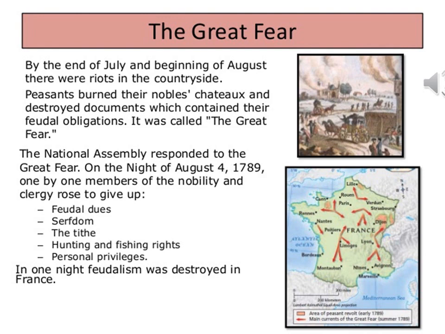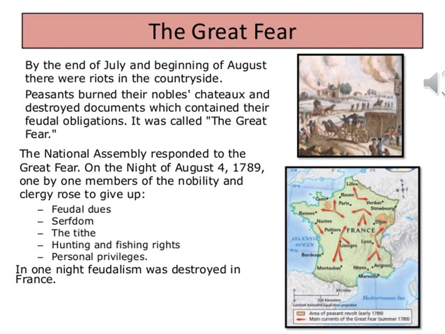A large number of nobles fled from their homes, many of them migrating to neighboring countries. This is called the Great Fear. Faced with the power of his revolting subjects, Louis XVI now finally accorded recognition to the National Assembly, who was drafting a constitution. He accepted the principle that his powers would from now on be checked by a constitution.